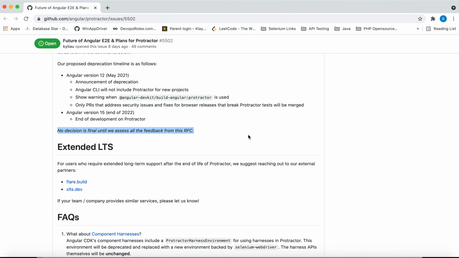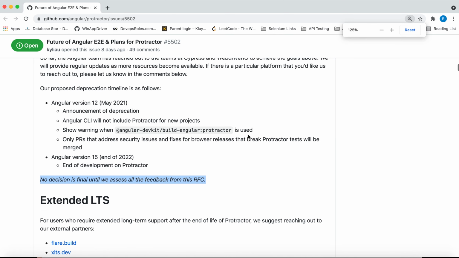They have also given a note here. You can see, no decision is final until we assess all the feedback from the RFC. So they have a plan to deprecate by the end of 2022, but they have also given a disclaimer: no decision is final until we assess all the feedback from the RFC. So let's see, but this is very breaking news, and you should be prepared for it.